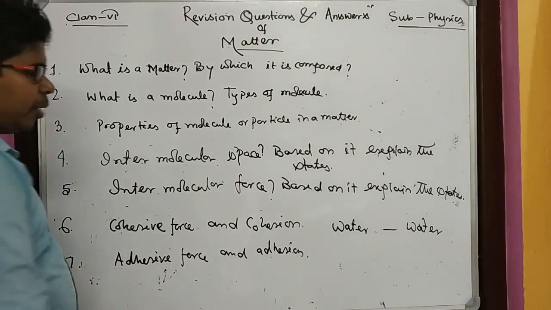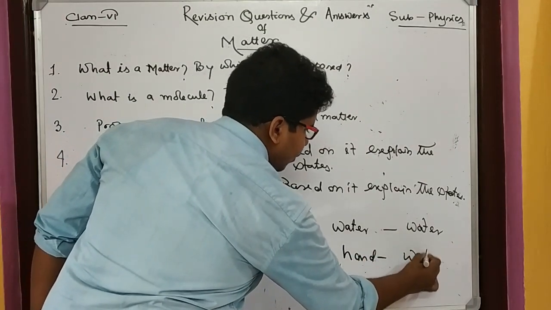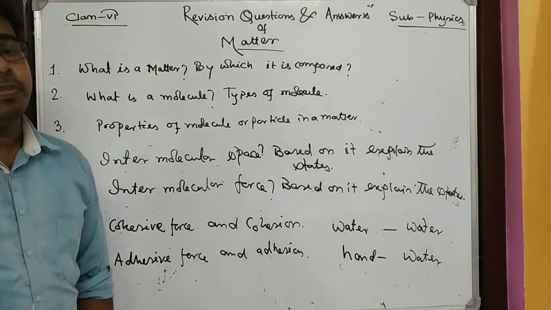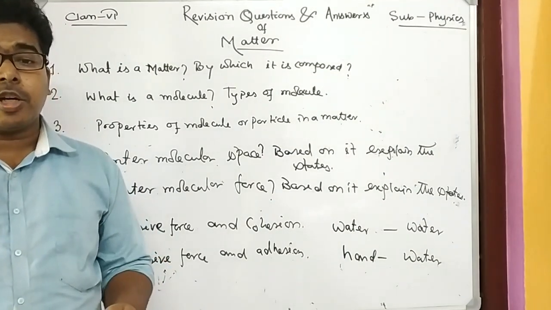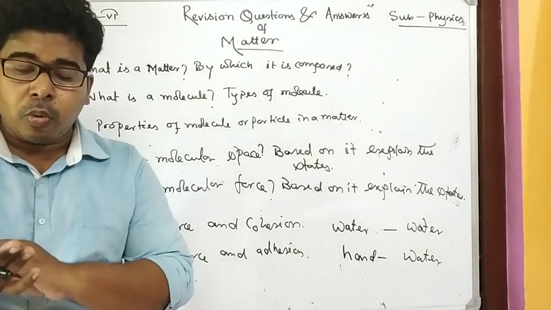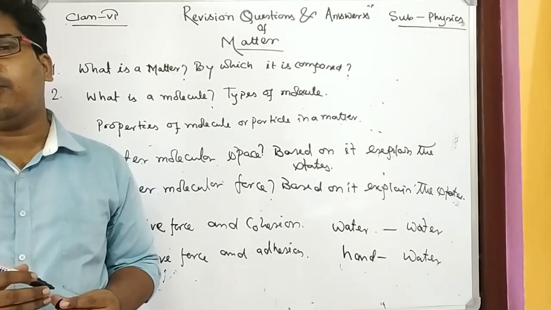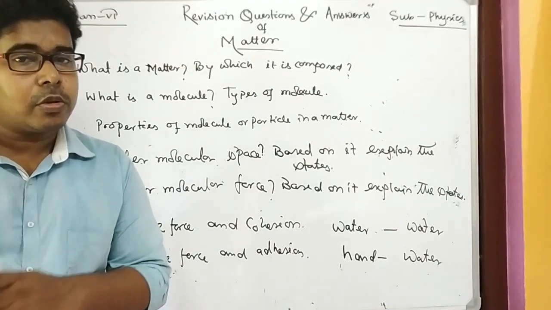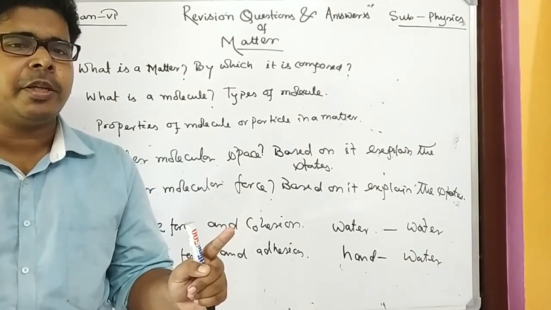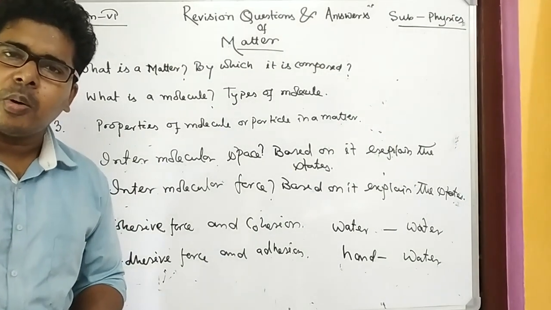I have told several times, whenever we put our hand in water, our hand is wet. Why? Because of the attraction between water molecules and the molecules in our hand, the water is spread over our hand. That is a kind of force acting between the molecules of our hand and the molecules of water. Those two are different kinds of molecules, so this is known as adhesion. Clear? Okay.